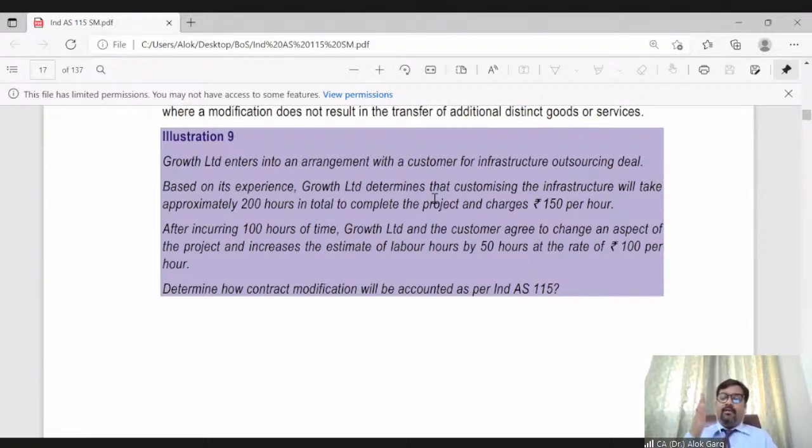But after 50% of the work is delivered, I mean after incurring 100 hours of time, Growth Limited and the customer agree to change an aspect of the project and increase the estimate of labor hours by 50 hours at the rate of 100 per hour. So they have changed some aspect.